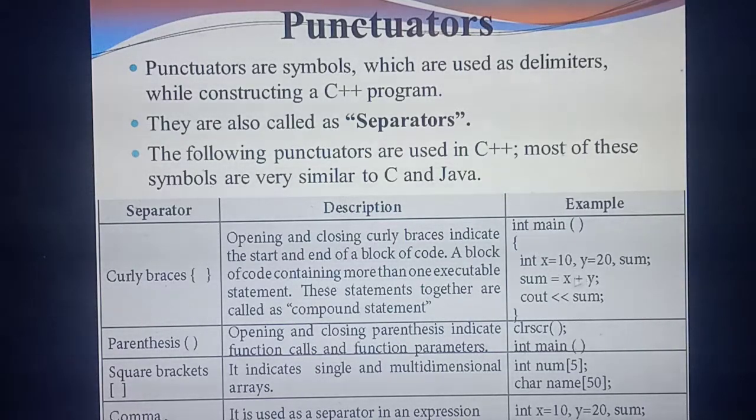Next, listen carefully. Here you are declaring three variables. In this example program, how many variables are you declaring? 3. What are they? X, Y and sum. The value of X is given as 10 and the value of Y is 20. Listen carefully. Why have they given int? Later you will study in detail about int, float, etc. Okay. So now I am telling why they are using int.